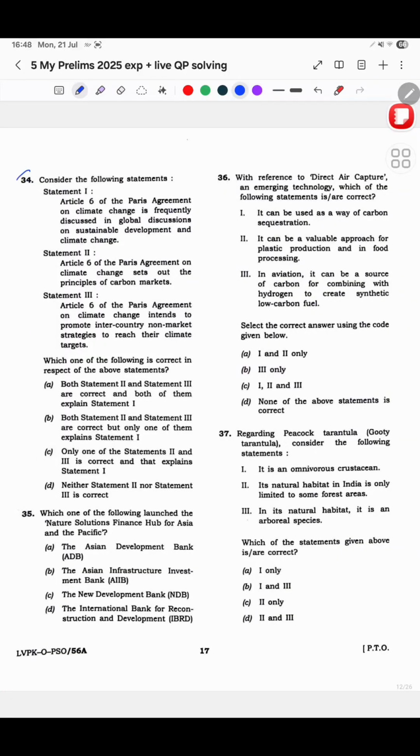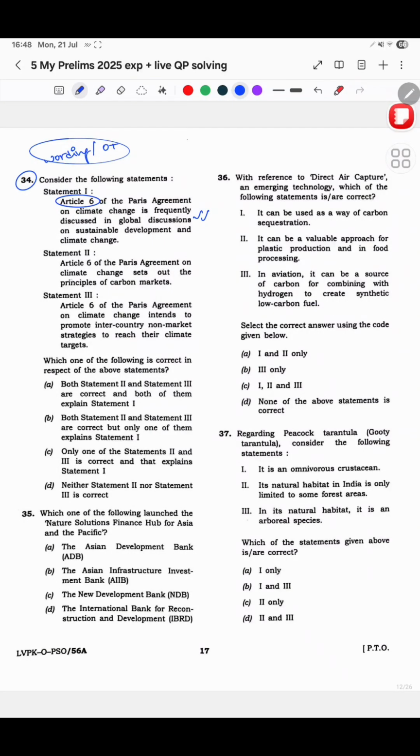Article 6. Now again, this is one of those questions where I felt wording and my overthinking, both of them, were a disadvantage to me. See, Article 6 is frequently discussed. It was an extremely important part of the current affairs of 2025.